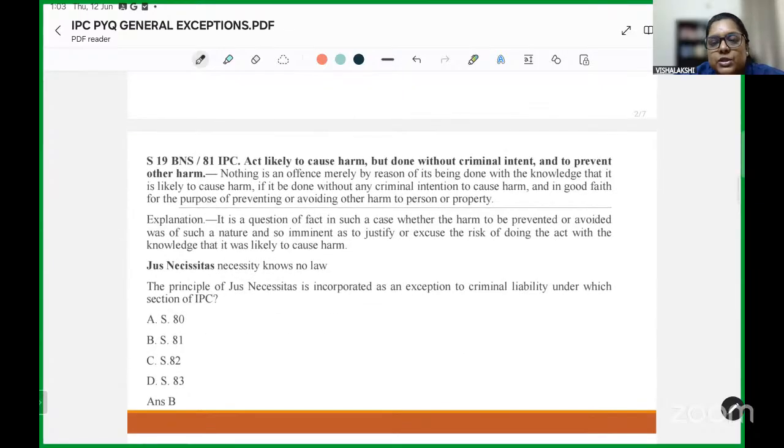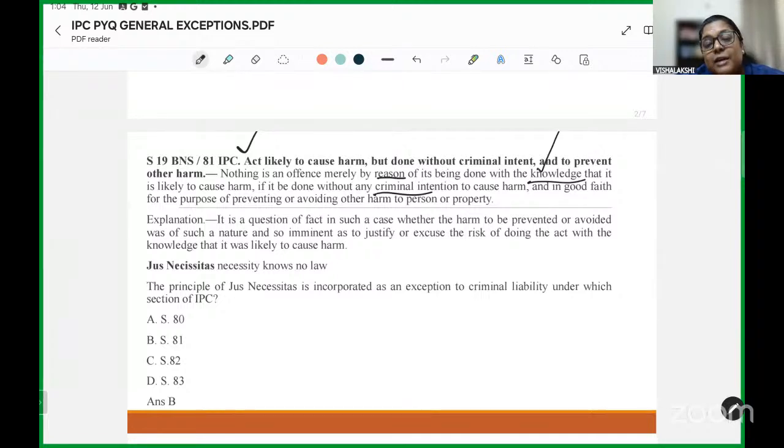Another common question that comes in is in relation to the exception provided where it is out of necessity that you cause a particular harm. It states that nothing is an offense by reason of its being done with the knowledge that it is likely to cause harm, if it be done without any criminal intention.